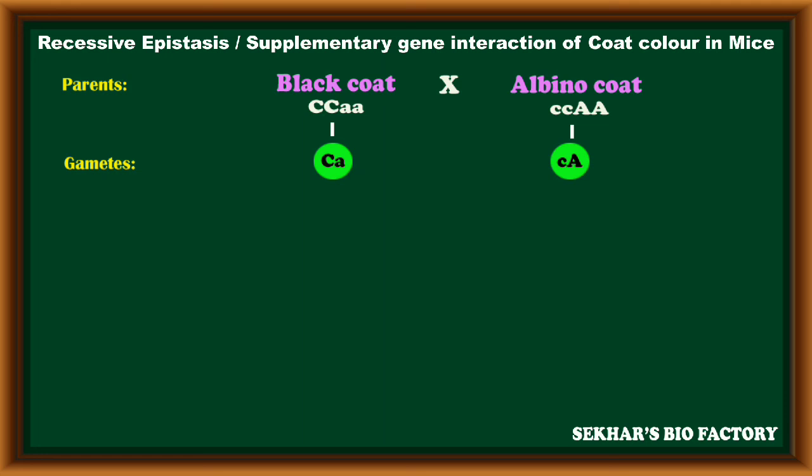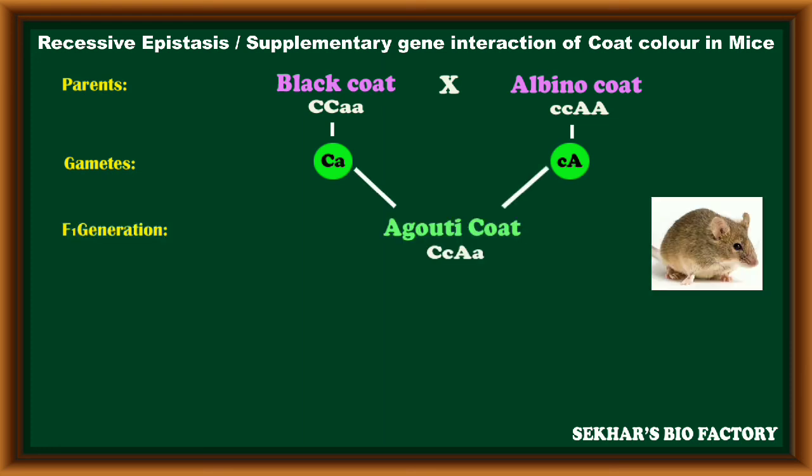The first parent produces only gametes with capital C, small a. The second parent produces one type of gametes with small c, capital A. These gametes fuse to form the F1 generation. In this F1 generation, both genes are in the heterozygous condition, capital C small c, capital A small a, and a new trait, the agouti coat, will be expressed in mice.